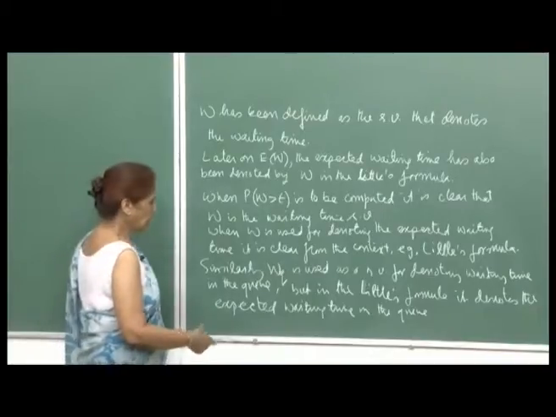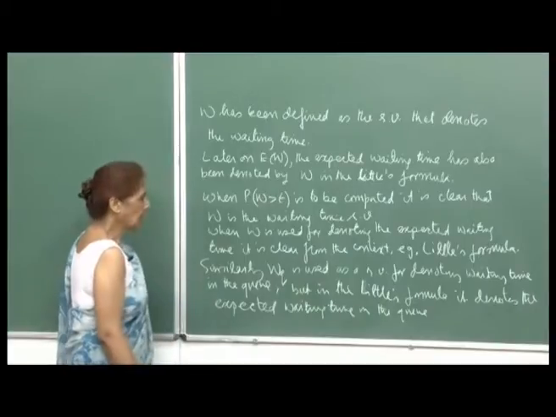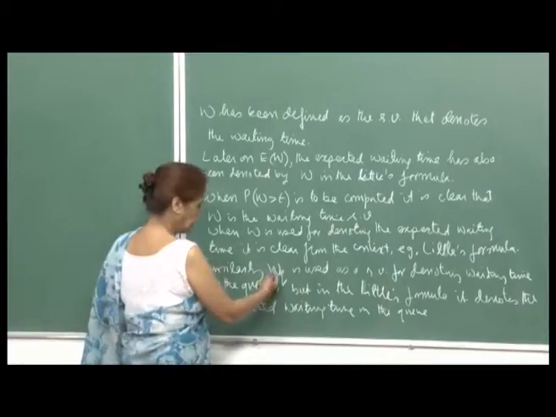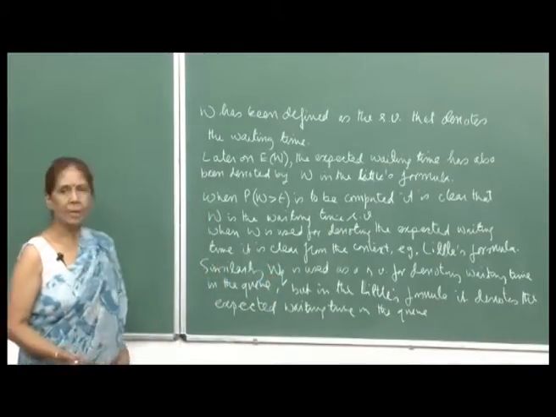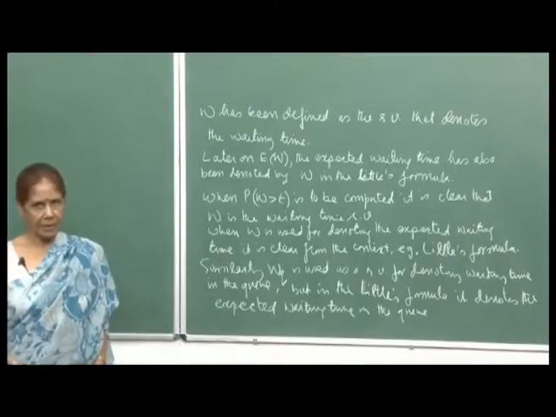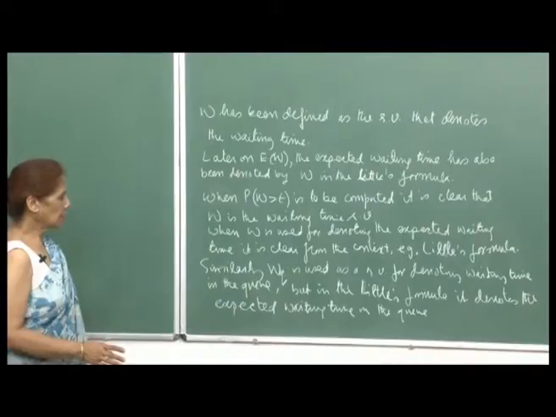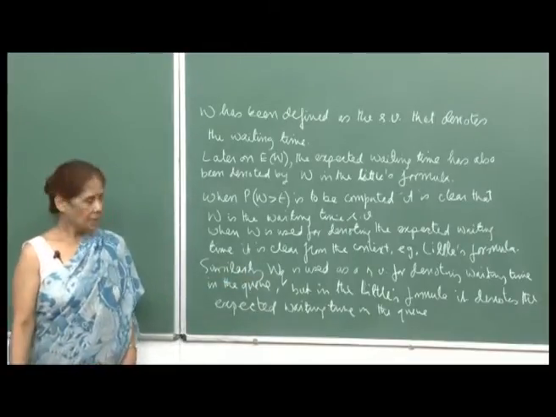So, before that, the time you spend in the system. So, there is a random variable denoted by W q, and again in the Little's formula we will use for the expected value of W q the notation W q only. So, the same reasoning applies, that it should not cause any confusion, and one should be able to see from the context in what way W and W q are being used. So, please keep this in mind.